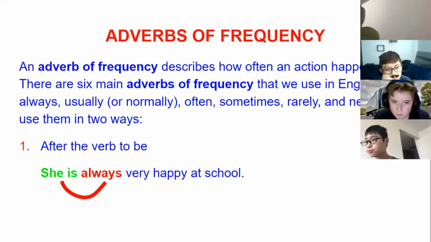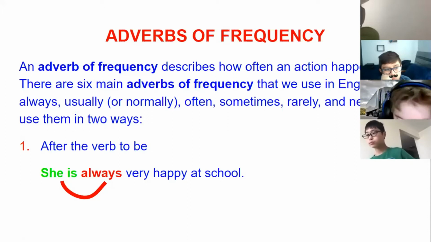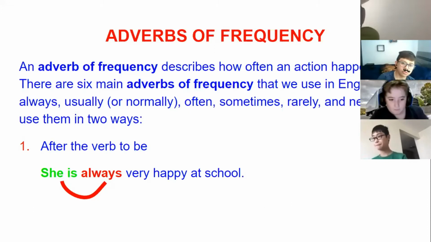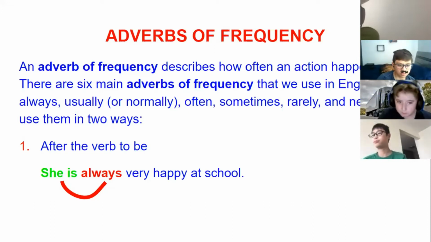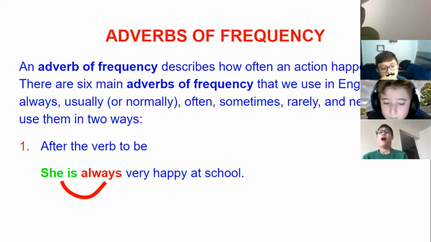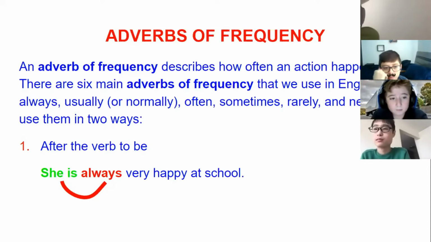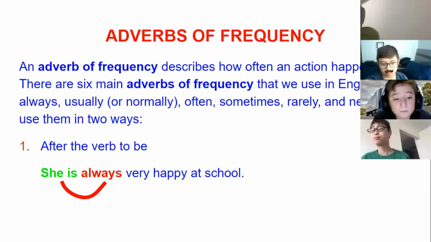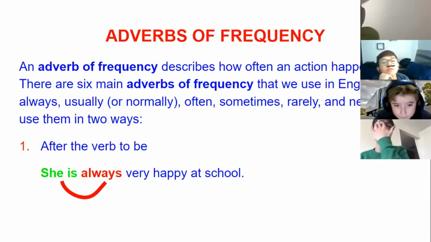There are six important adverbs of frequency that we use in English. These adverbs are always, usually or normally, often, sometimes, rarely. We also have the synonym hardly ever, and never, okay? We use them in two important ways.